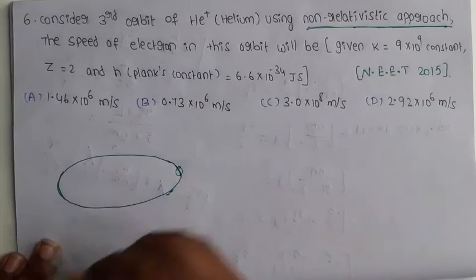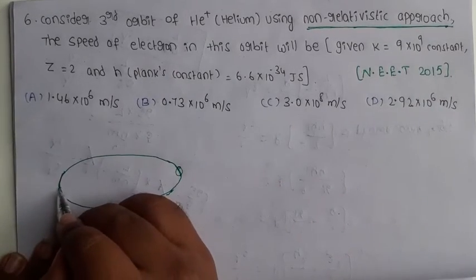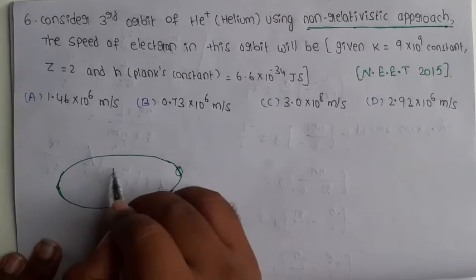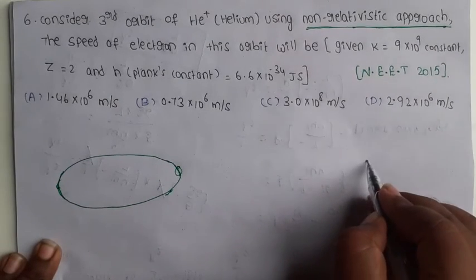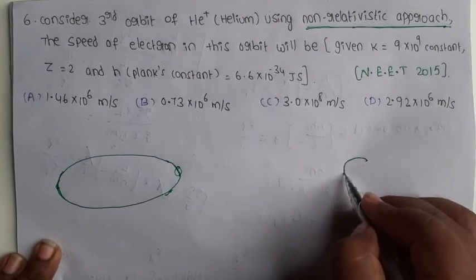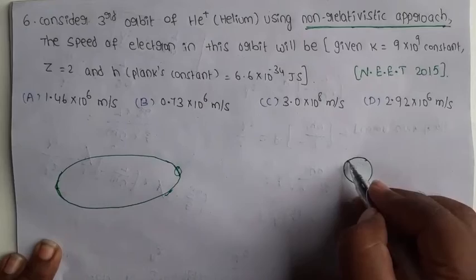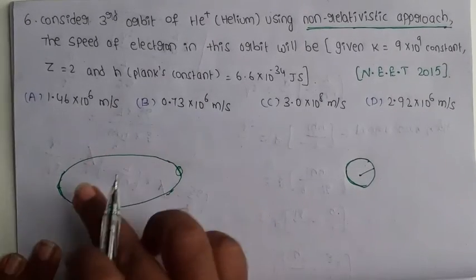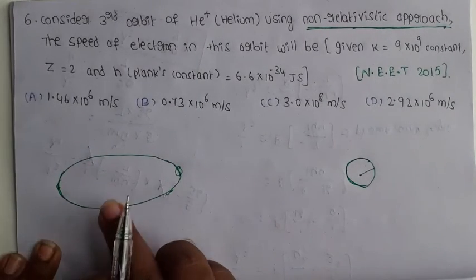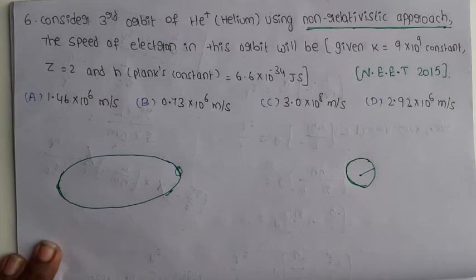In case of Bohr's model, electrons revolve in a circular orbit, which has some radius, but in case of an ellipse, a semi-major axis is present.